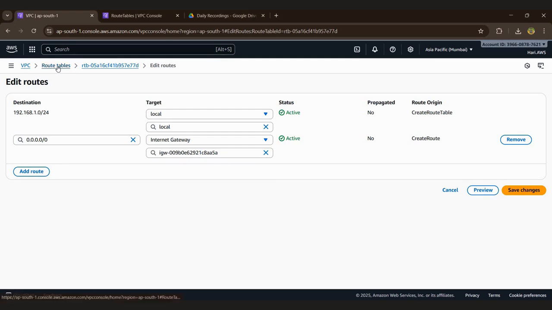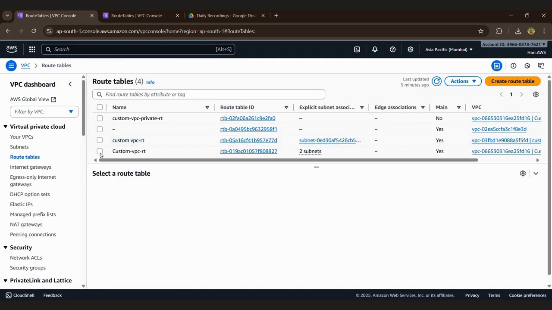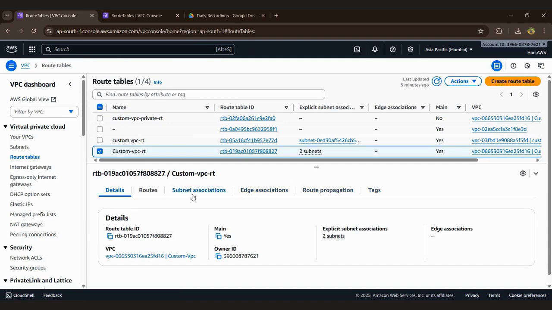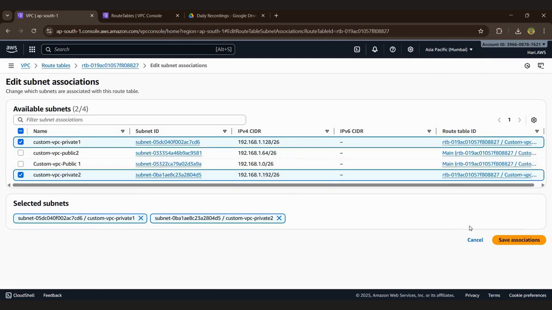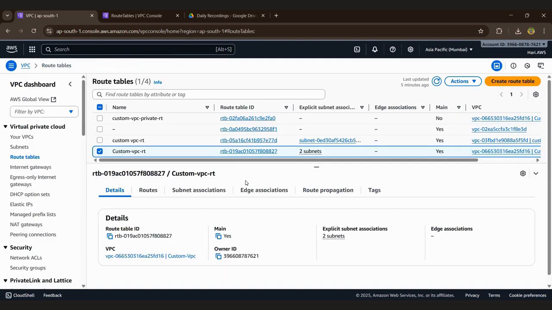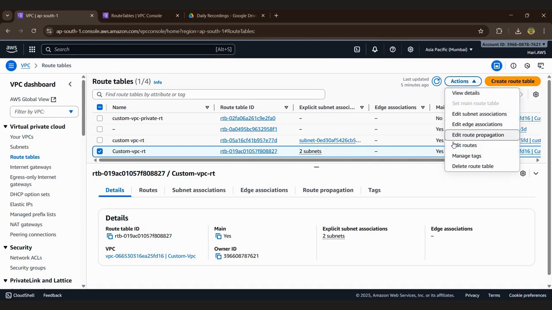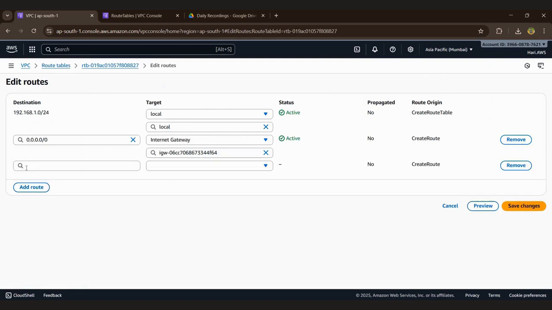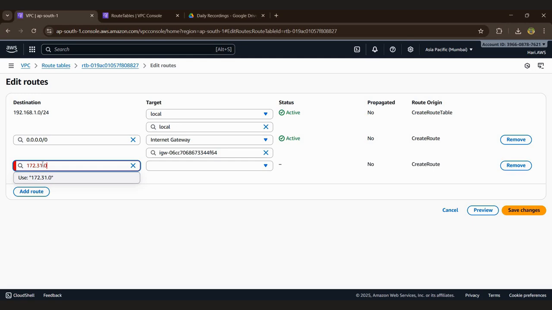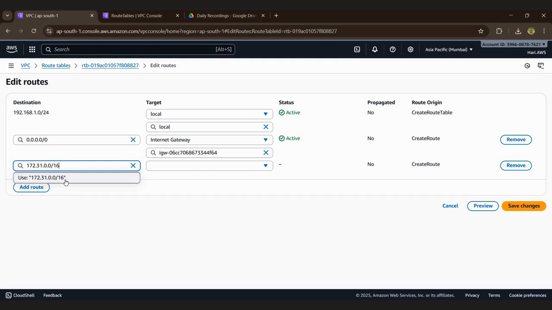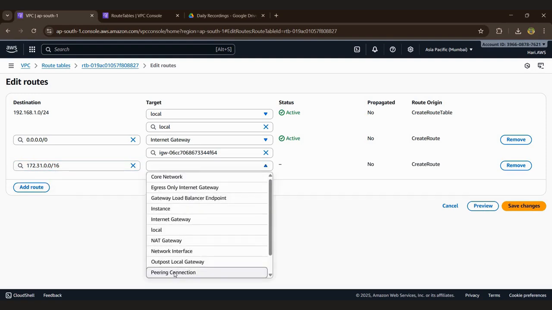We go to the route table and click this, associate, again disassociate this, we can disassociate this, so we can edit routes, we can add this, and 172.31.0.0/16 can put here, peering connection.